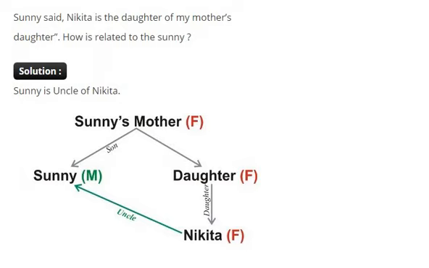Sunny said, Nikita is the daughter of my mother's daughter. So how is Nikita related to Sunny? Nikita is the daughter of my mother's daughter. So look at the diagram. Sunny's mother's daughter is Nikita. So how is Nikita related to Sunny? Sunny is the uncle of Nikita.